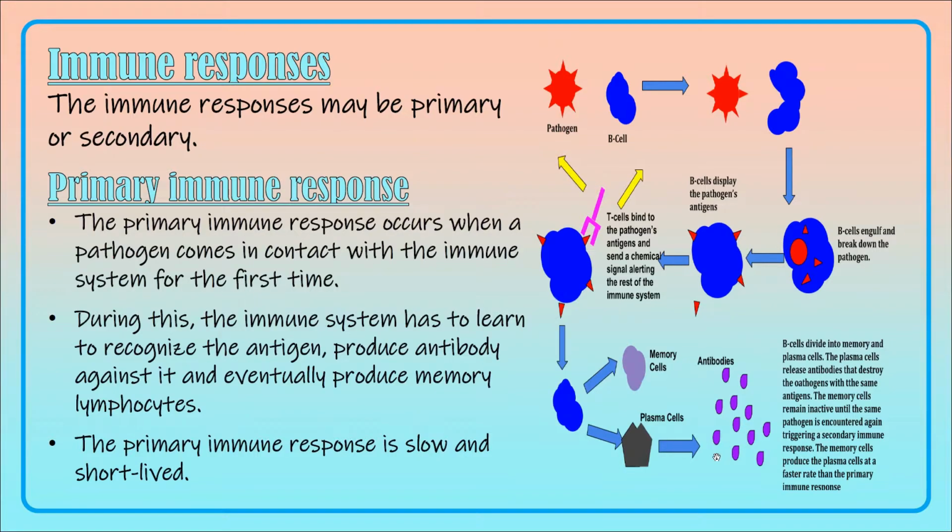The memory cells will remain inactive until the same pathogen is encountered again. So once again, when the pathogen encounters the same person, these memory cells will be triggered and give a secondary immune response. Memory cells will produce the plasma cells in the secondary immune response at a faster rate than in the primary immune response.